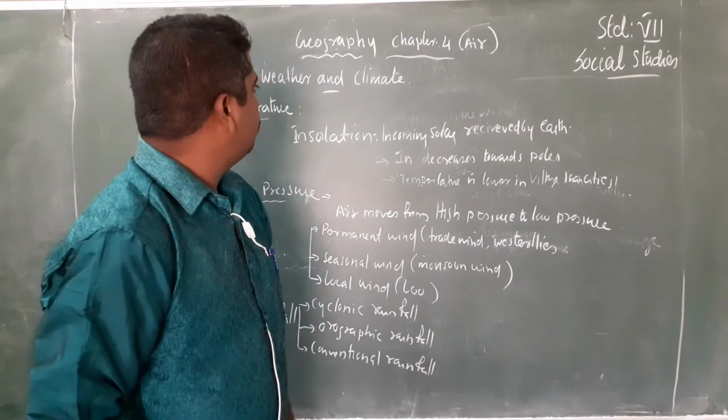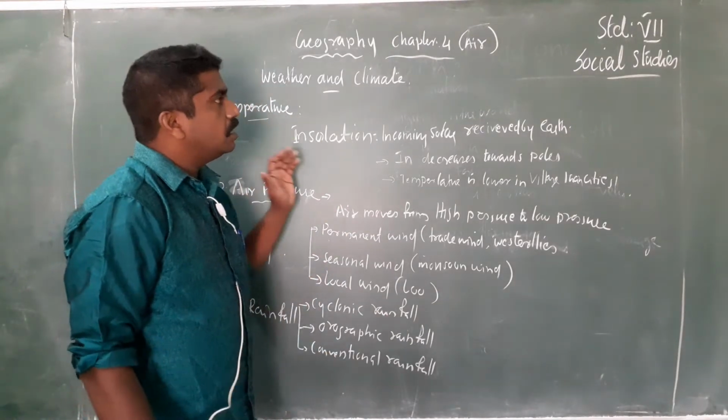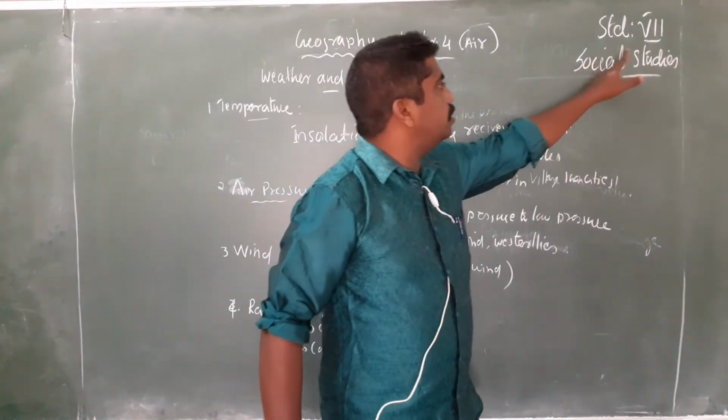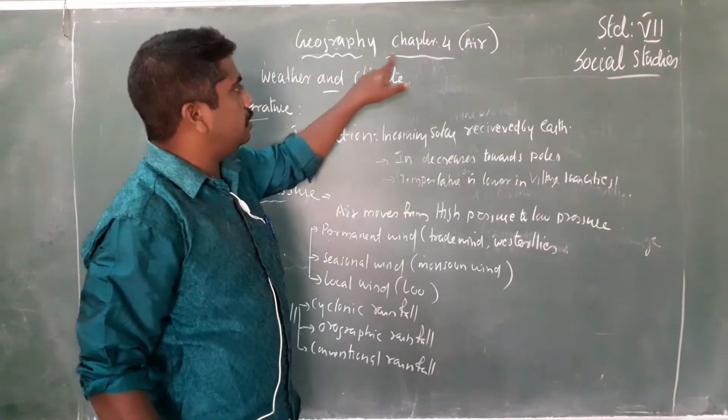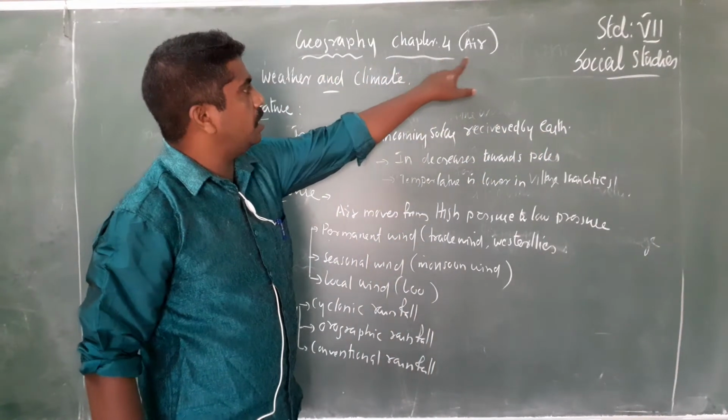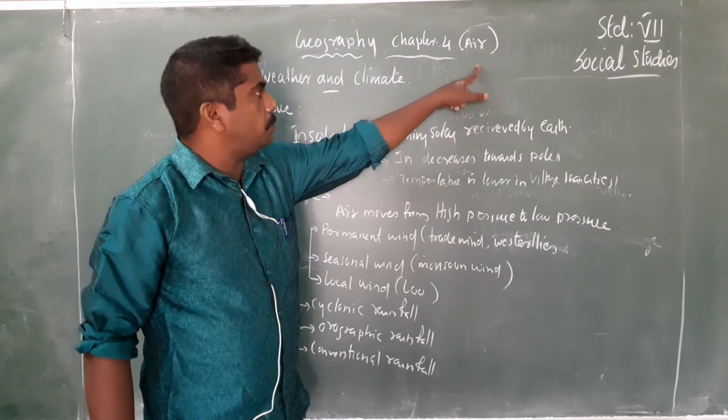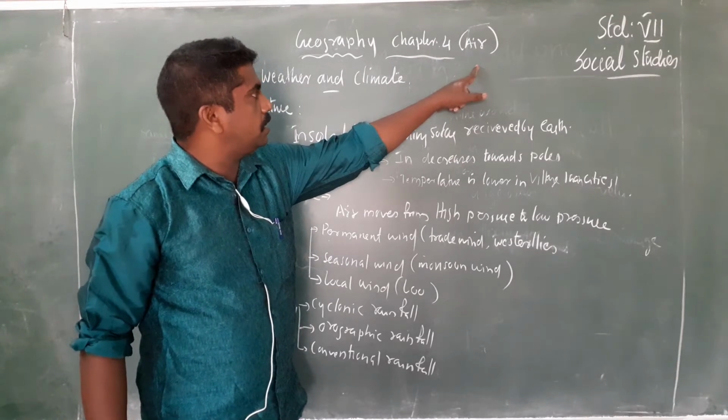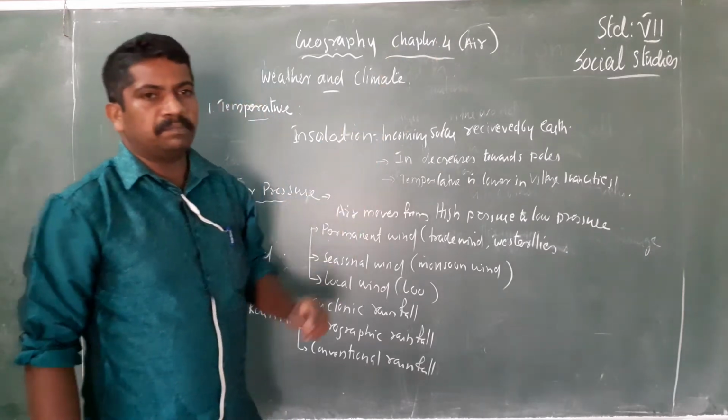So today, welcome to this class. We are studying Standard 7th Geography Chapter 4, Air. In the previous class, we completed half of this fourth chapter.